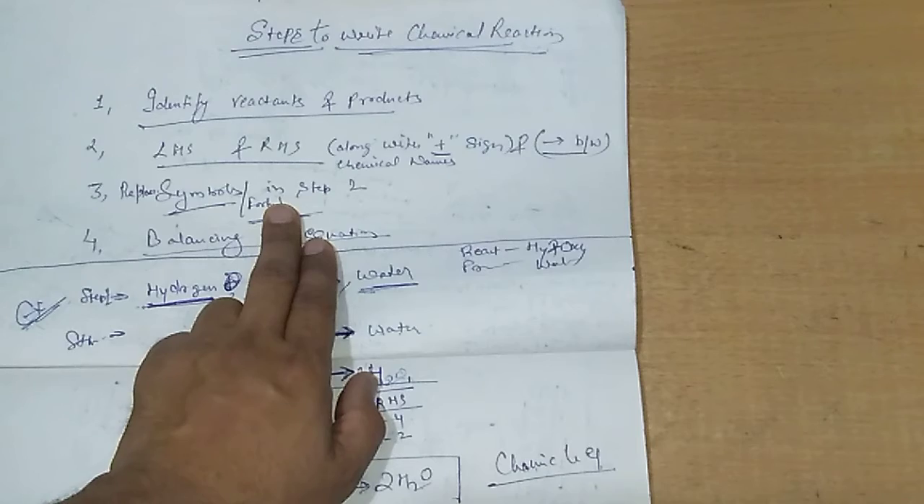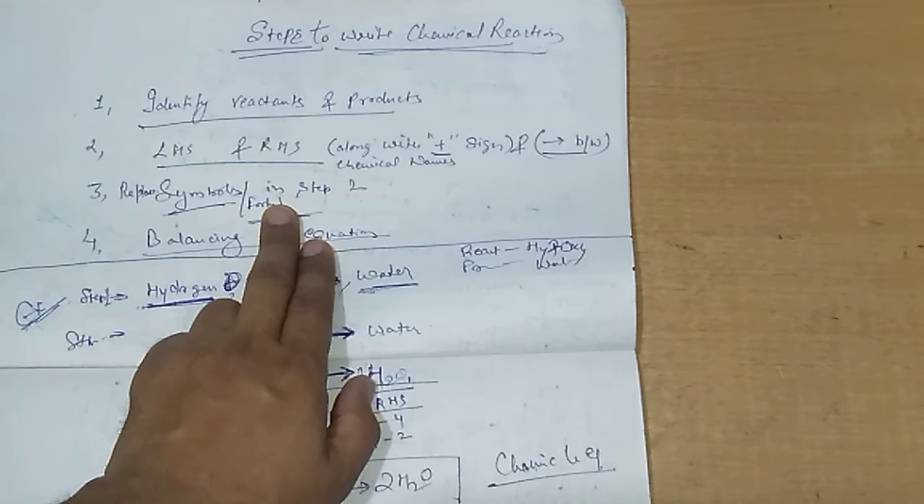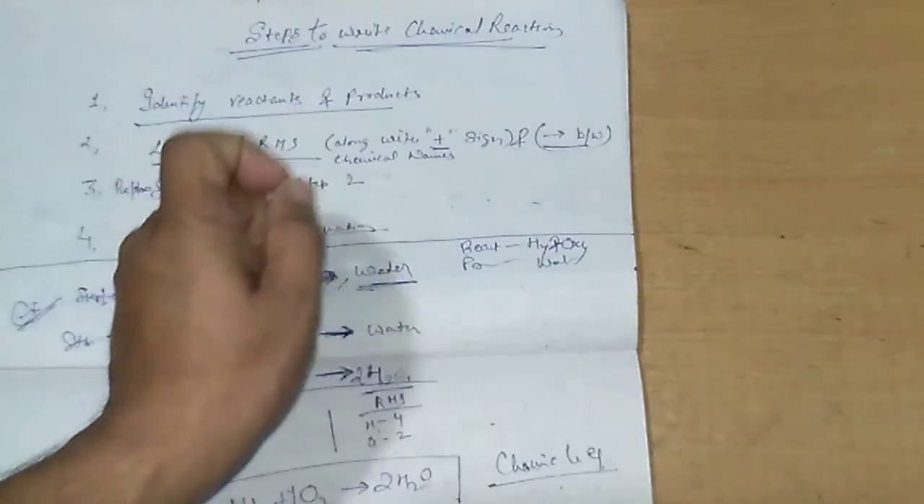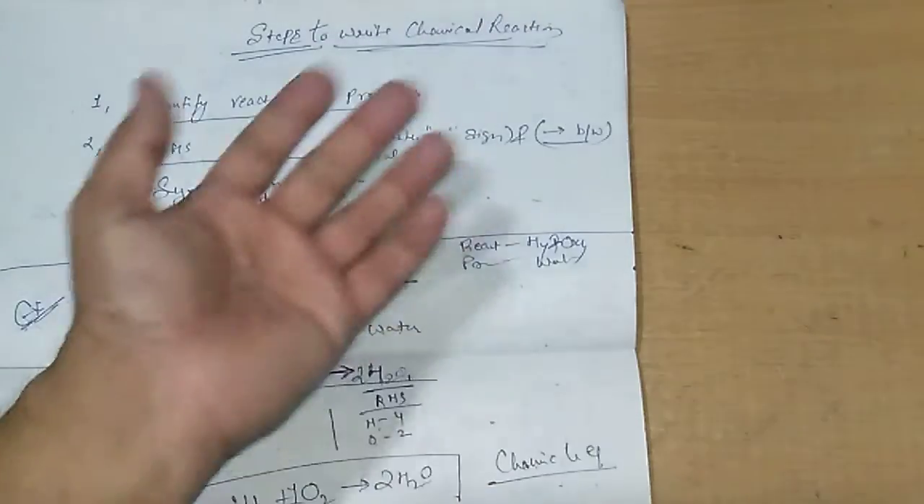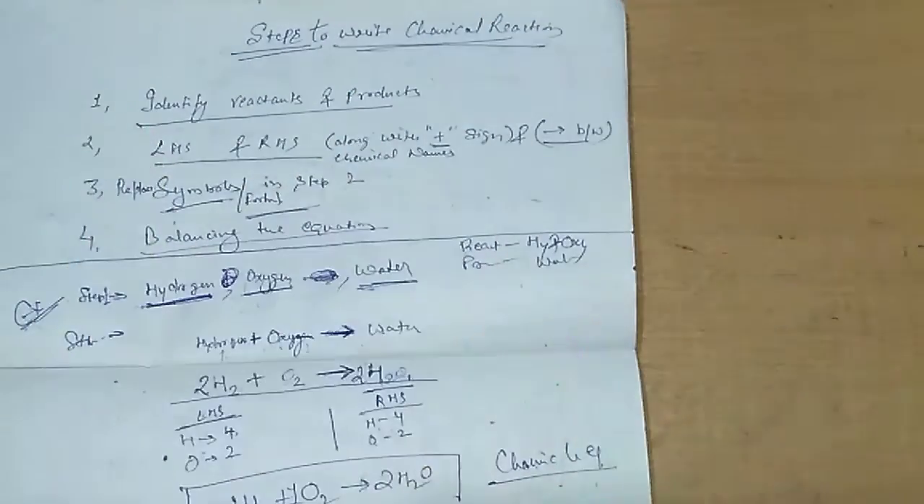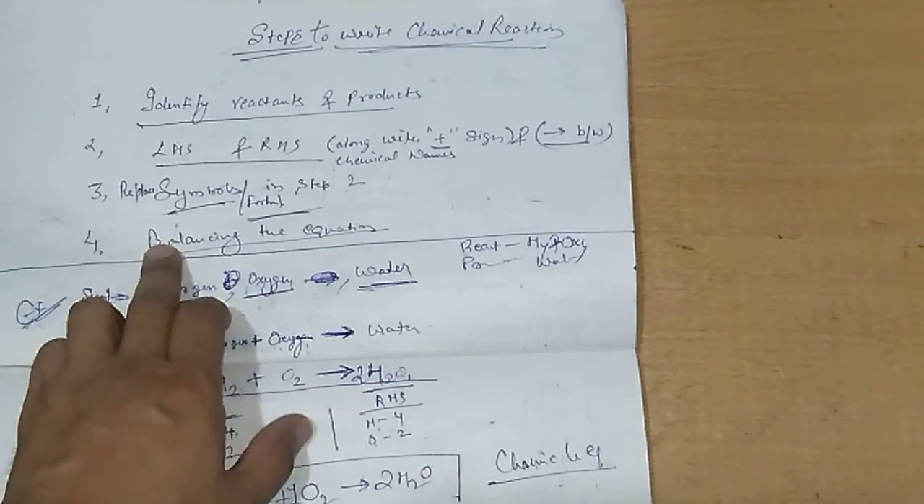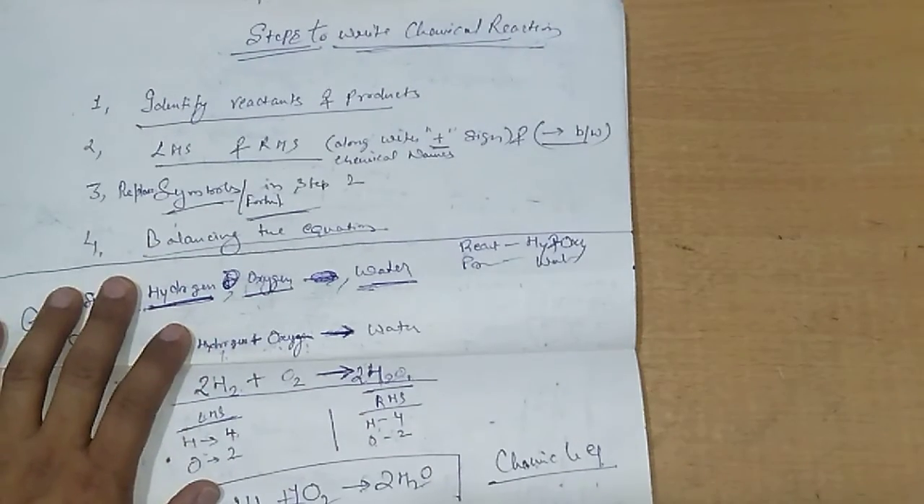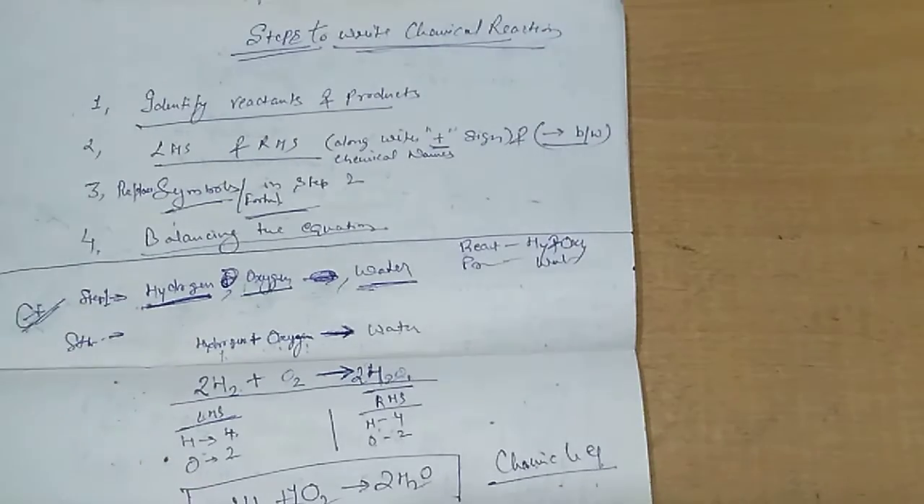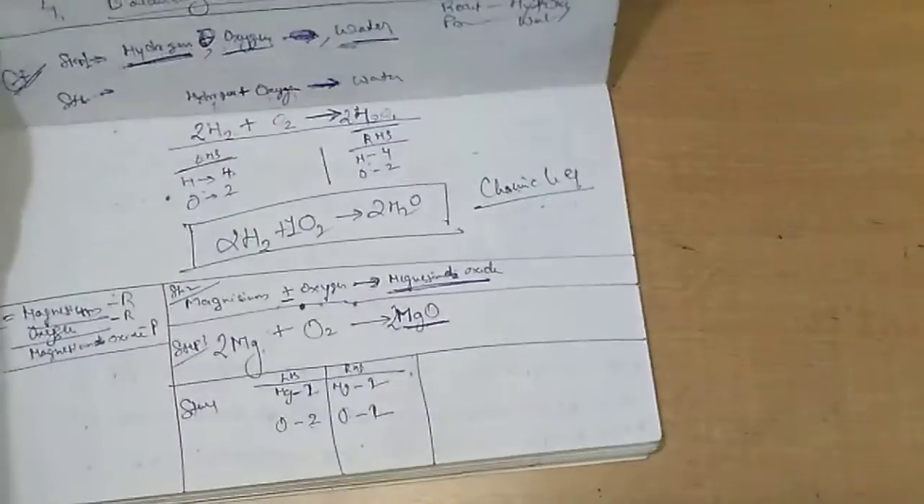But when we see it very carefully, we observe that the number of atoms of a particular element at LHS is not equal to the number of atoms at RHS. So we need to balance it, which is called the fourth step, that is balancing the equation.